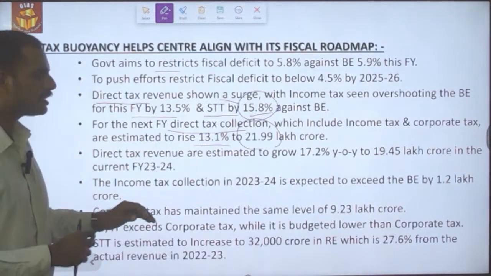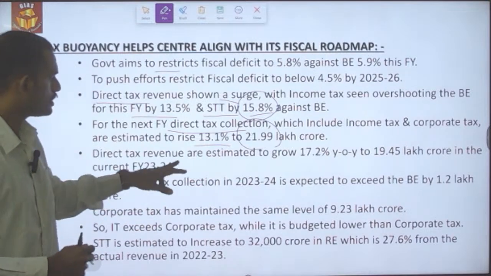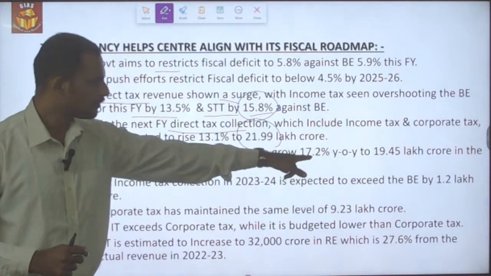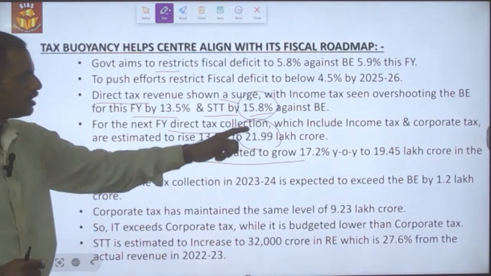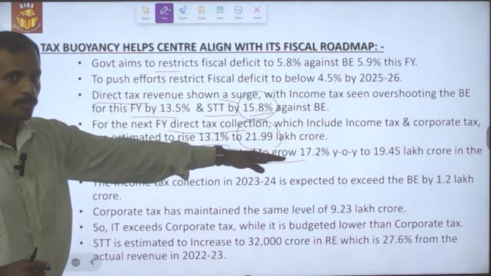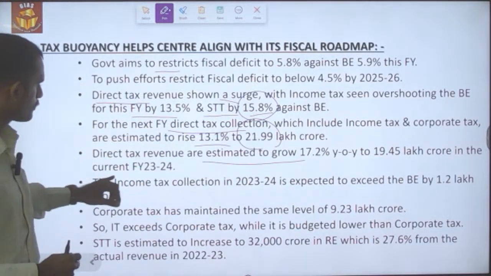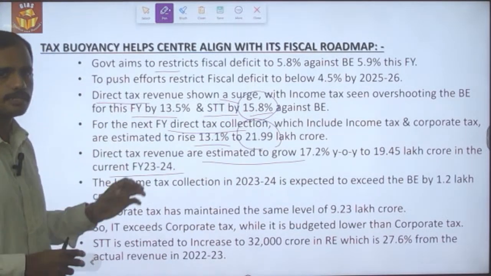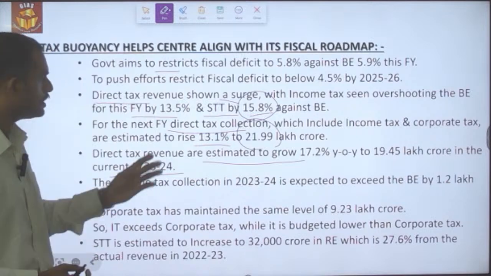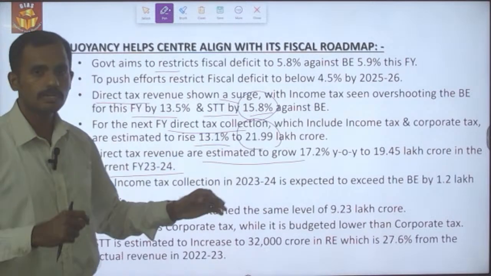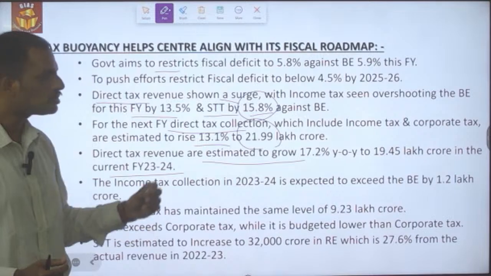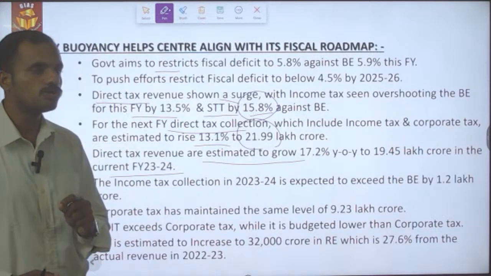that is to 21.99 lakh crore. In terms of direct tax revenue, it has been estimated to grow by 17.2% year on year, that is to 19.45 lakh crore in the current financial year. That is, the revised estimate of this current financial year, in terms of the direct tax revenue, is going to rise by 17.2%.